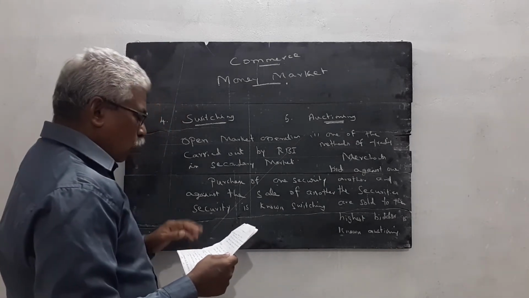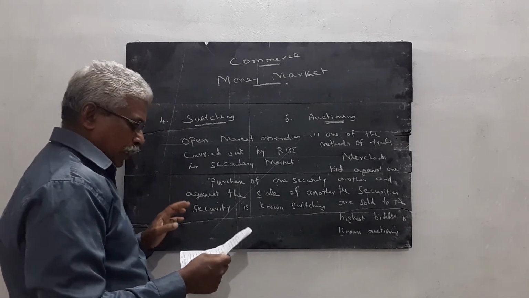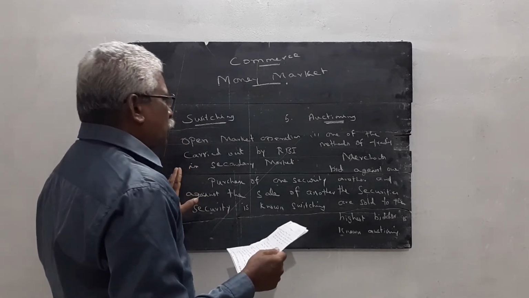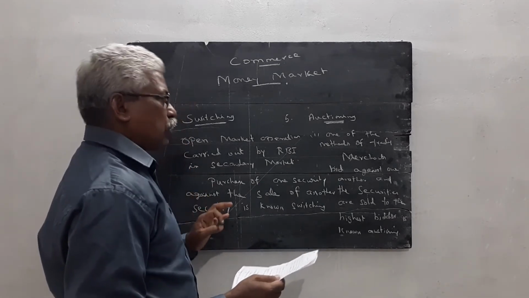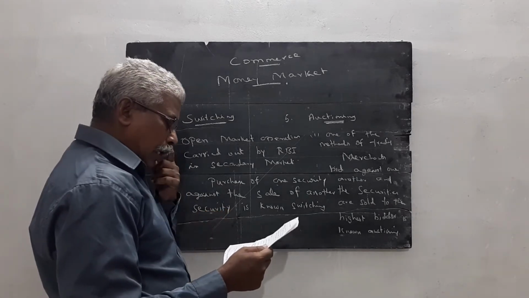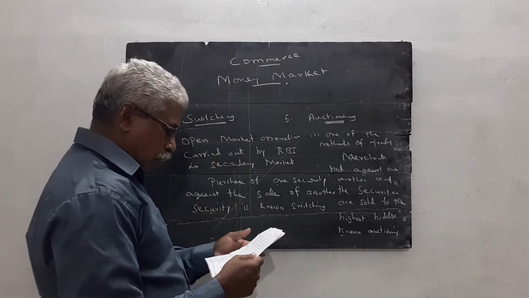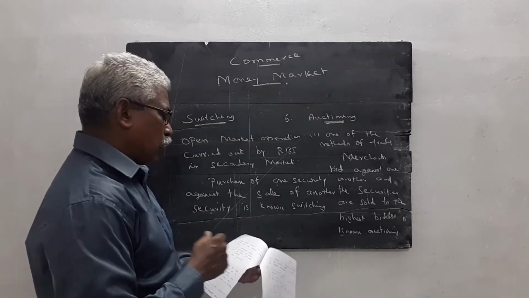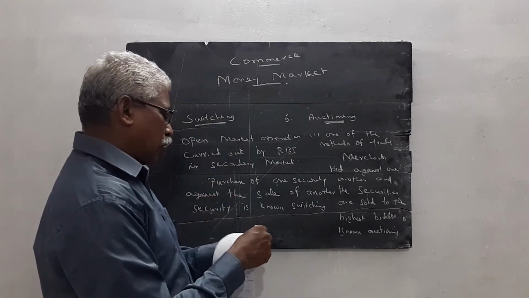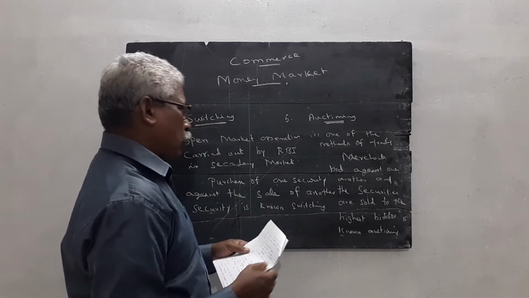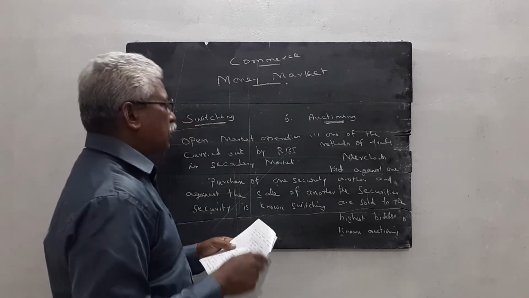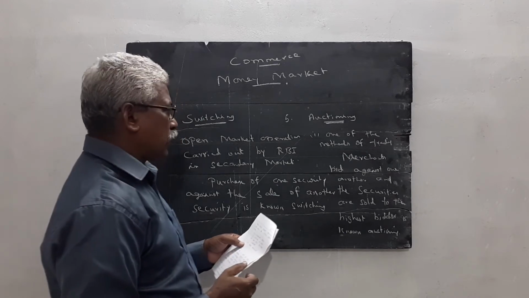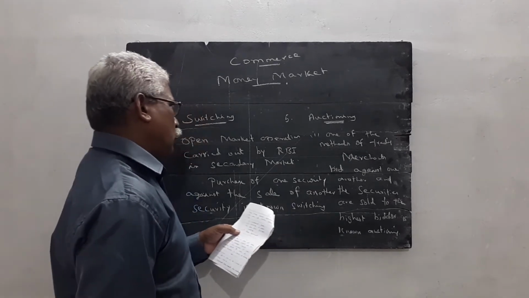Then, second question, what are the money market instruments? Till 1986, only a few instruments were available. They are treasury bill, money at call and short notice, commercial bill and promissory note. After 1986, new money market instruments were introduced. They were commercial paper, certificate of deposit, inter-bank participation certificate, and repo instrument.